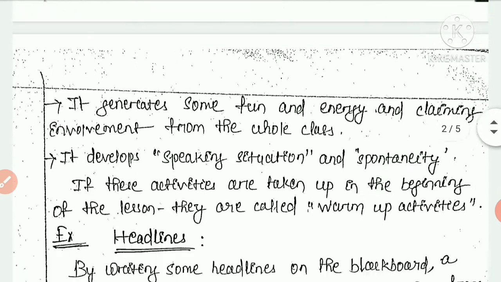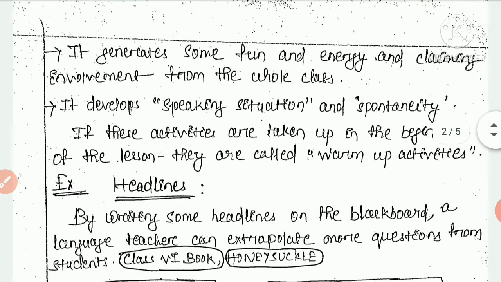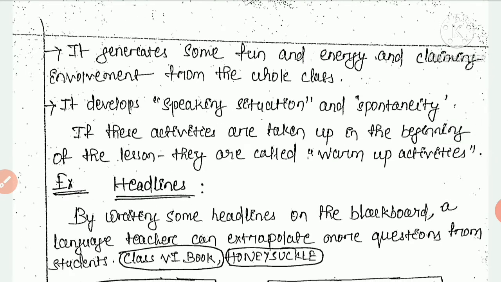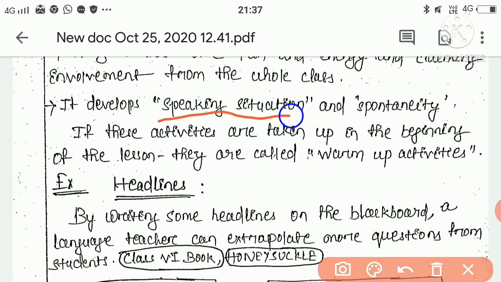Then come to the next point. It generates some fun and energy and claims involvement from the whole class. It develops speaking situation and spontaneity. So here, speaking situation and spontaneity are very important points.